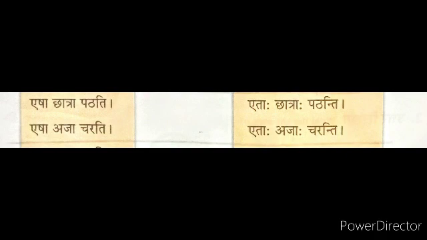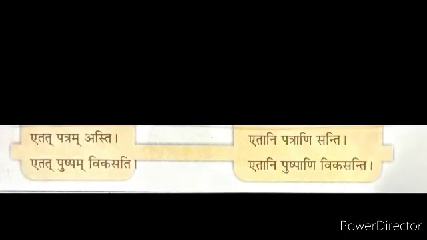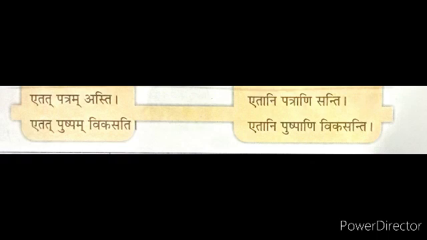Got it? The third sentence, in neuter gender: etat patram asti, and it's changed into etani patrani santi. Second example of the neuter gender: etat pushpam vikasati, and it's changed into etani pushpani vikasanti.